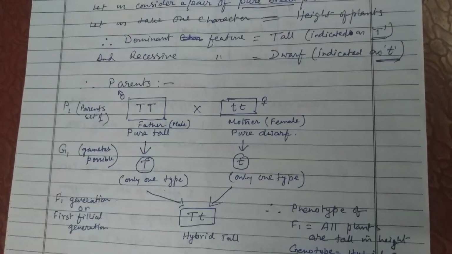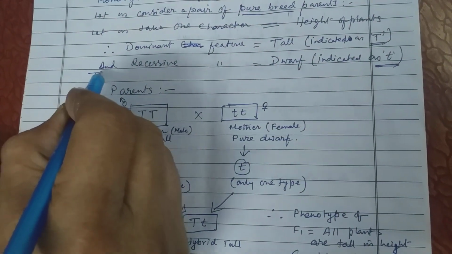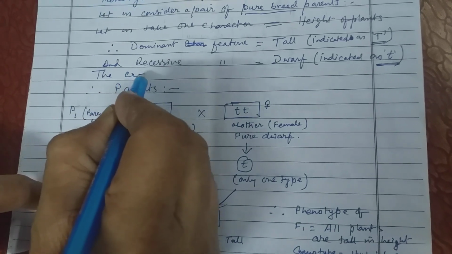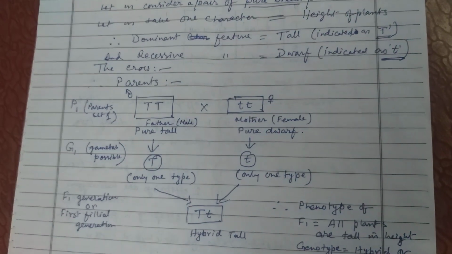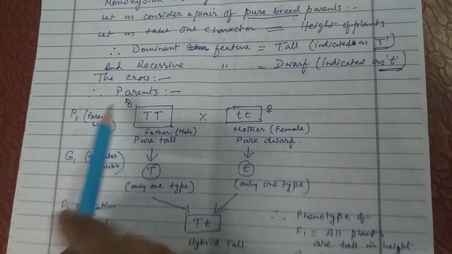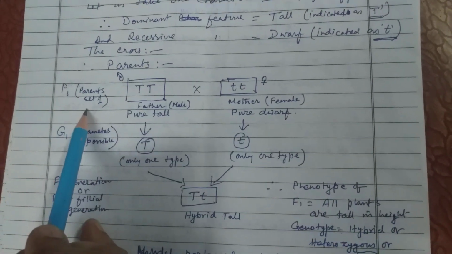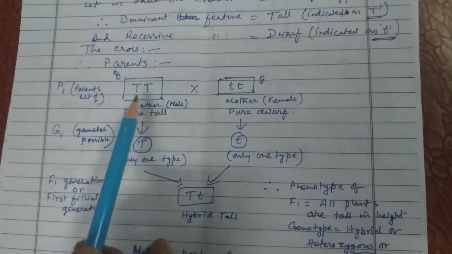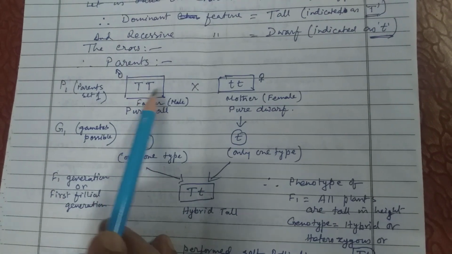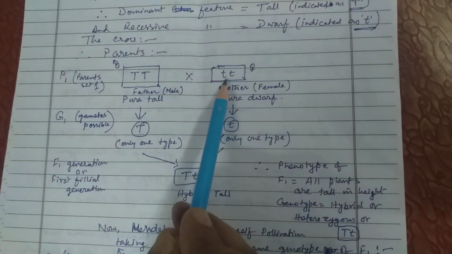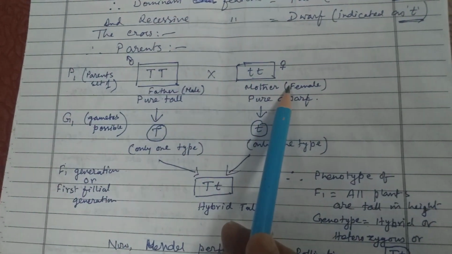Therefore, the cross is: first parents P1, the father having capital T, capital T, crossed with the mother, small t, small t, female.